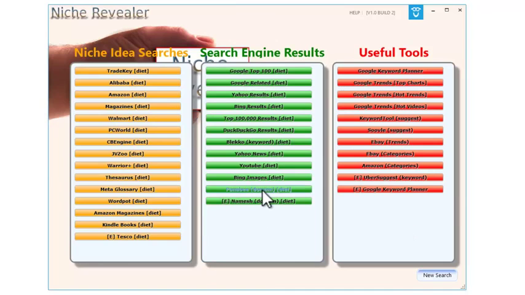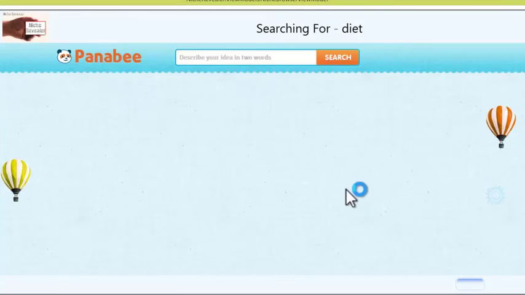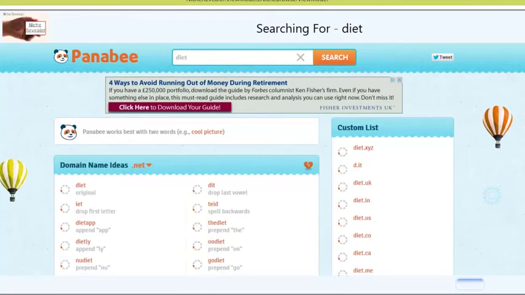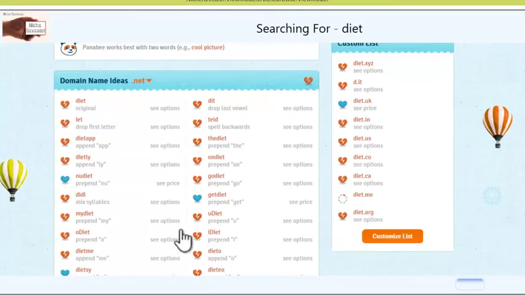We've got another one here as well, which is kind of domain related. What this does works better if you've got more than one keyword in there, I have to say. But if you're looking for domain names, it will take the keyword that you've got and give you suggested ideas for the domains and give you variations of that. So in this case, you can see most of these are actually taken, they're broken, but new diet seems to be available, as is Dietsy. So these are probably higher than you would want to go for, but what a great little site name for a diet related product or a diet related niche site.